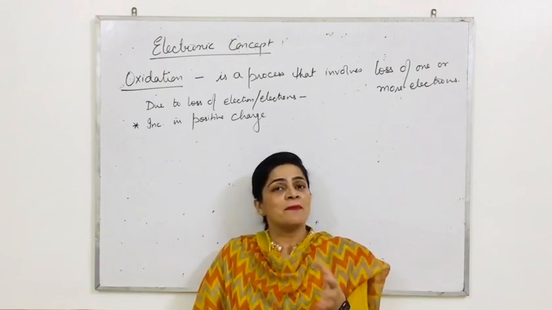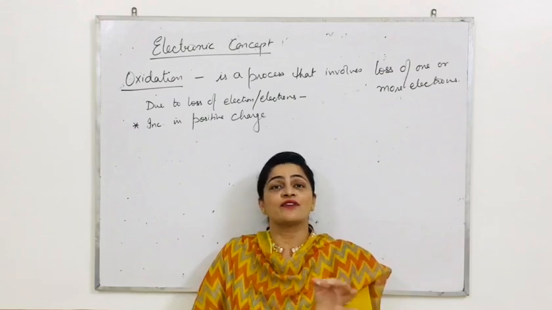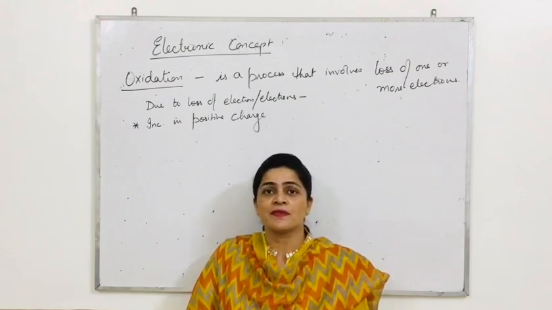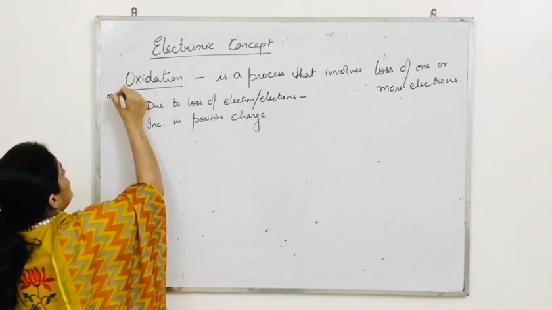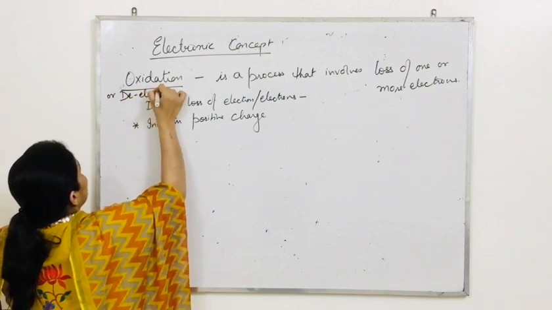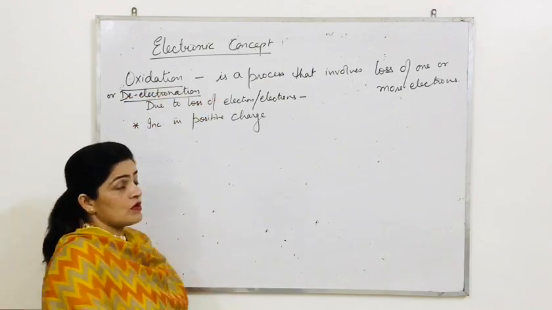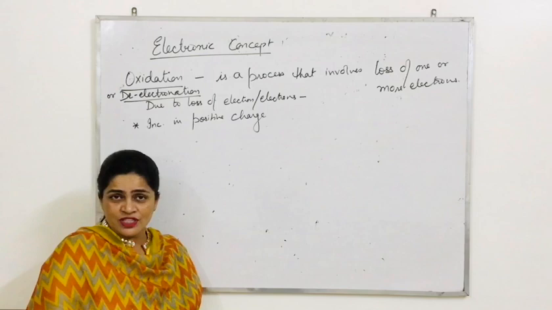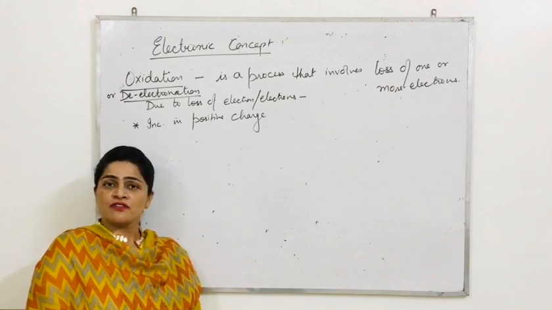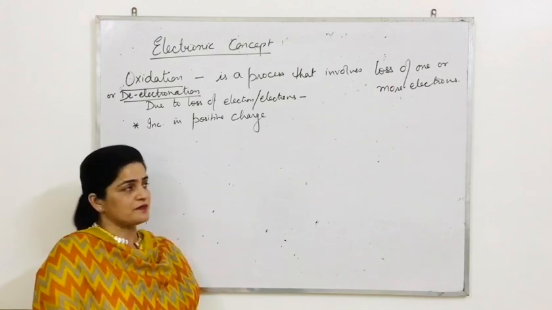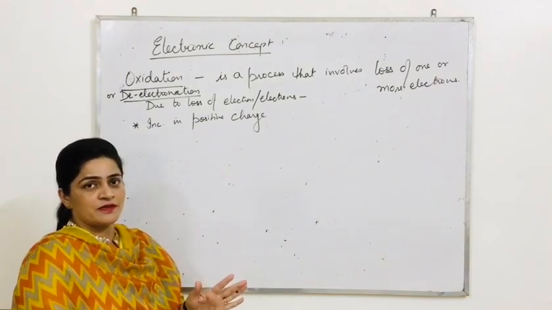And if something is removed, there is a prefix "de" we can use, like dehydration. We know it's a loss of water. So here it is loss of electron. So the oxidation process may also be called de-electronation. You should know this word also. If a definition like that comes, define de-electronation according to electronic concept. So children, you should know de-electronation. So oxidation is the loss of electron. It may also be called de-electronation. Due to the loss of electron or electrons, there is increase in positive charge. Let me prove it.